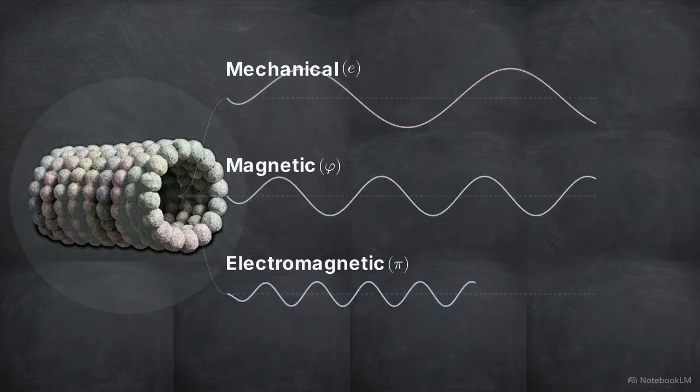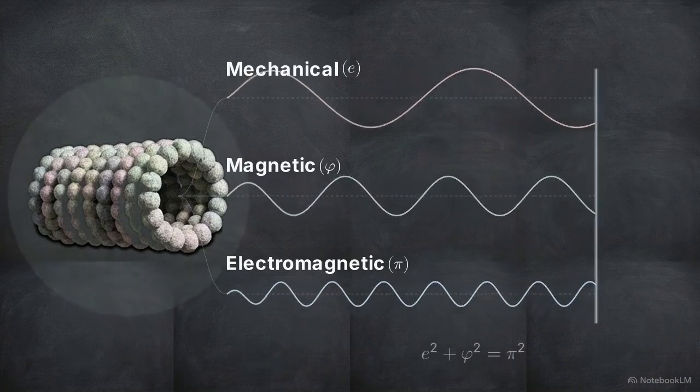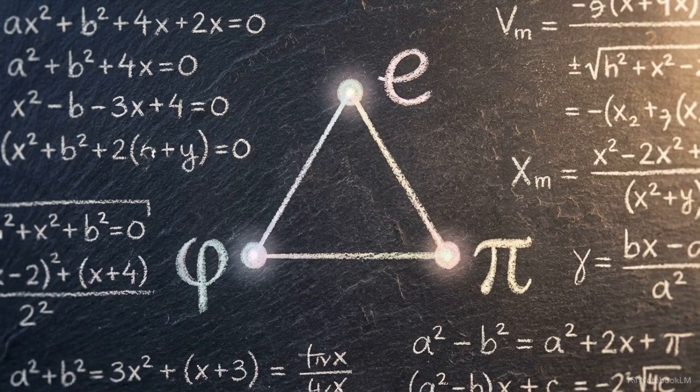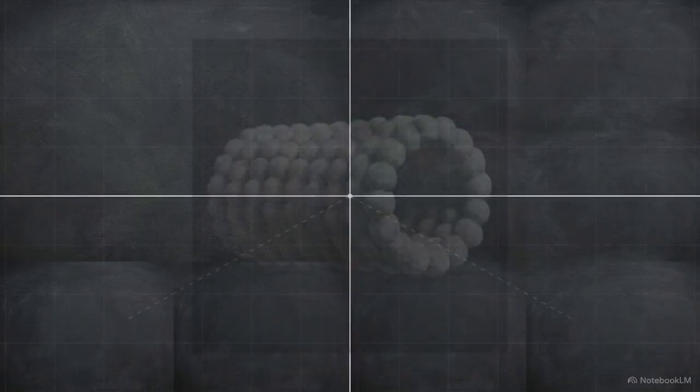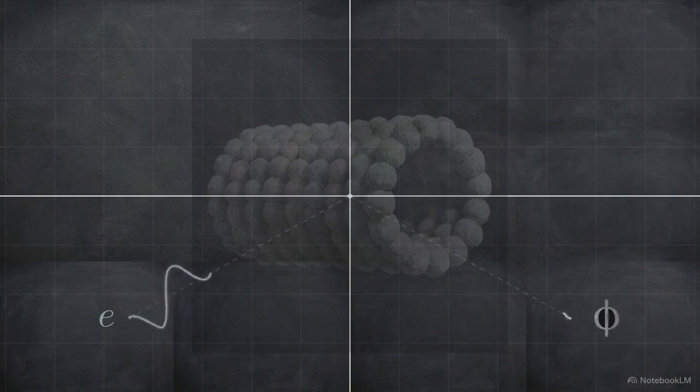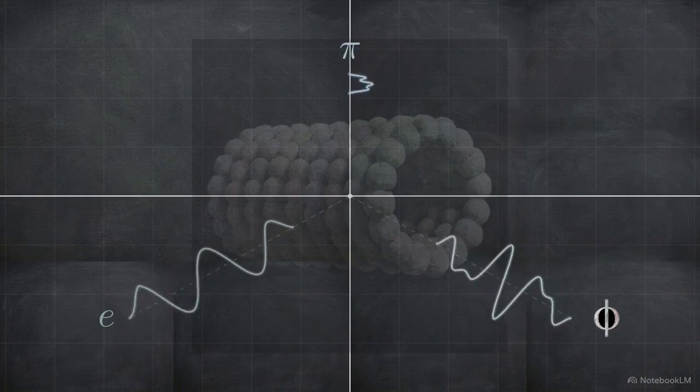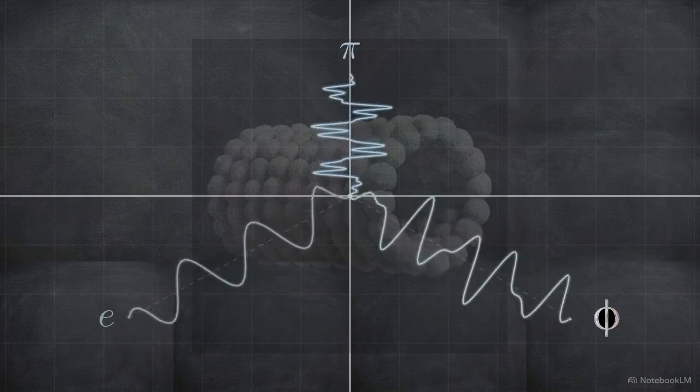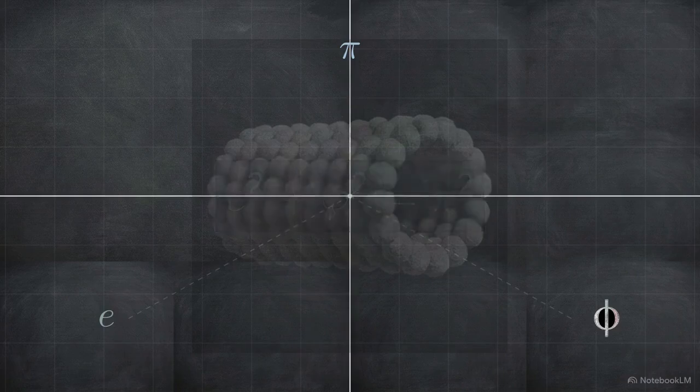Empirical measurements show that there are three distinct resonance types operating simultaneously within the microtubule: mechanical, magnetic, and electromagnetic. Experimental data reveals a governing quadratic relationship that links these three physical forces: E squared plus phi squared equals pi squared. We can map this integration on a three-dimensional axis. The first wave represents mechanical base resonance, scaling at E. The second wave represents magnetic resonance, scaling at phi. The third represents the electromagnetic boundary, scaling at pi. Intersecting, they produce a perfectly synchronized output pulse.